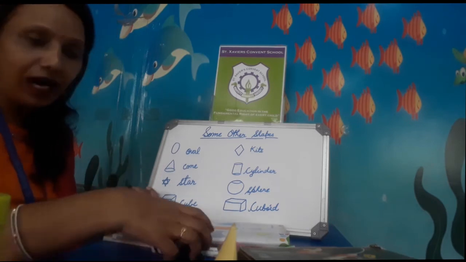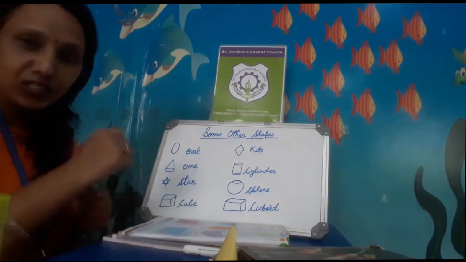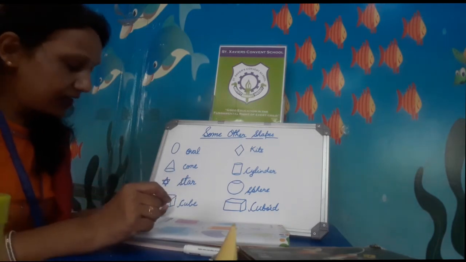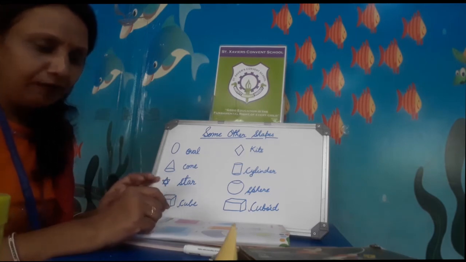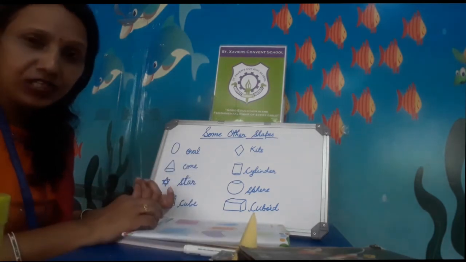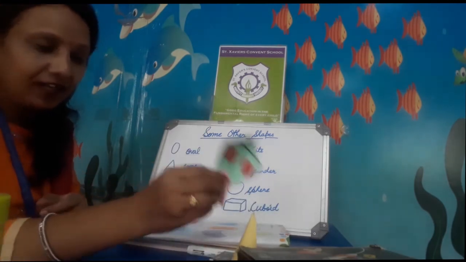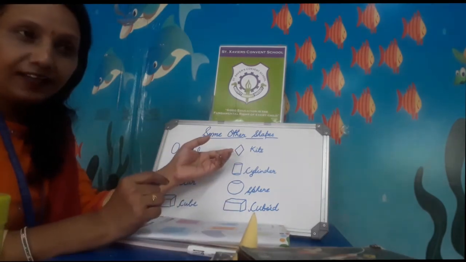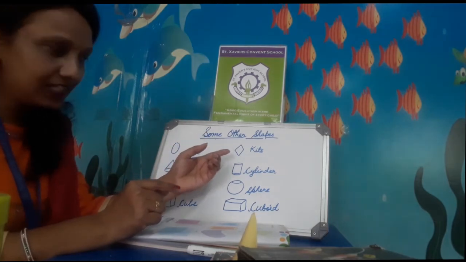Now coming to the cube. Ice cubes we eat, we use ice cubes just to make the water cool. And the dice that you play with in ludo, that one is in which shape? Cube. Spelling of cube, C-U-B-E, cube. When you see boxes like that in cube shape, you can say that is in cube shape. Alright. The kite shape, you know very well, the kite, and some other patterns also you can see in kite shape, you can say yes, this one is in kite shape. Spelling of kite, K-I-T-E, kite.